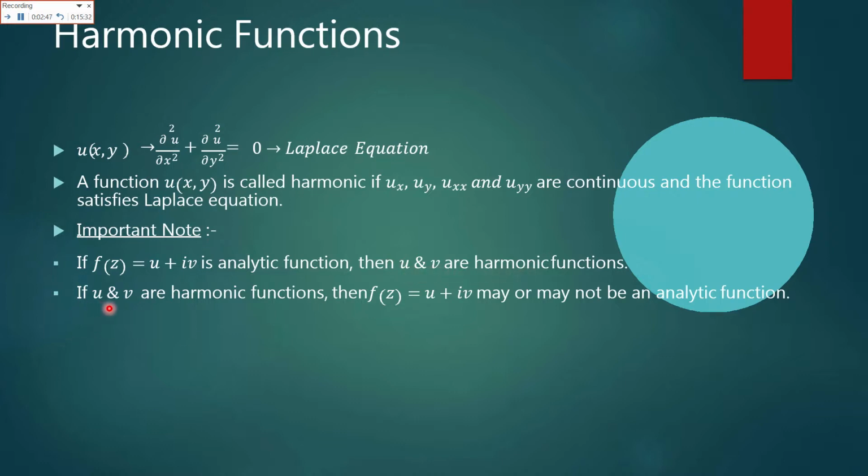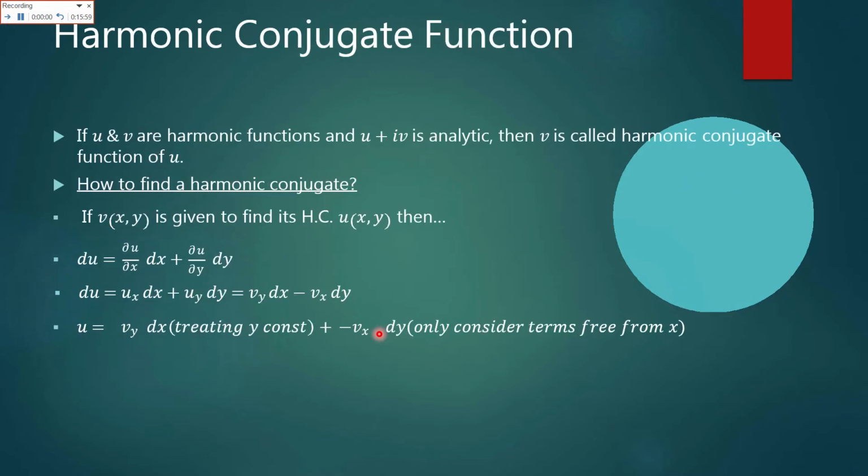And if u and v are harmonic functions, then it may or may not be an analytic function. That is important. If a given function is analytic, then it is a universal truth that u and v would be harmonic functions. But if it is given that u and v are harmonic, then the function may or may not be analytic. That is important.